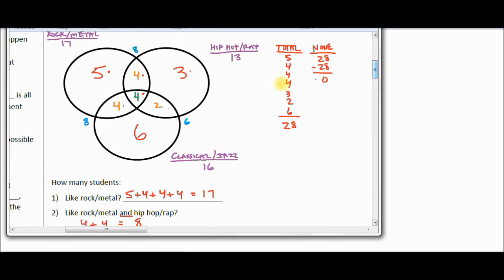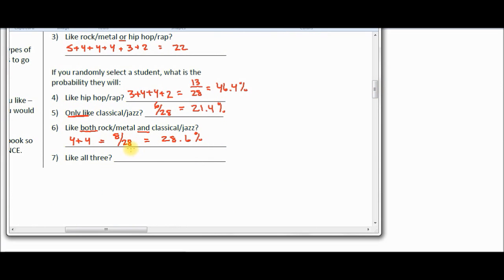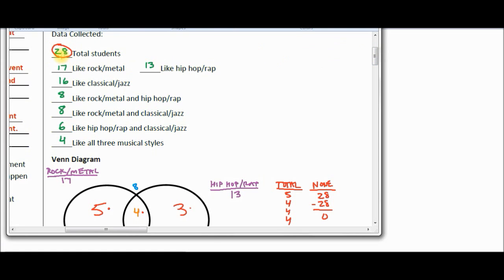Oh, that's an easy one. This middle category is where they like all 3. So 4 of the students surveyed said they liked all 3. So 4 out of 28, and that is equal to 0.143, which is 14.3%. So you can see once we build our Venn diagram and we count up, we know how many students are in the survey, we can find the probability that you would select a random student that they would fit into any one of those categories.